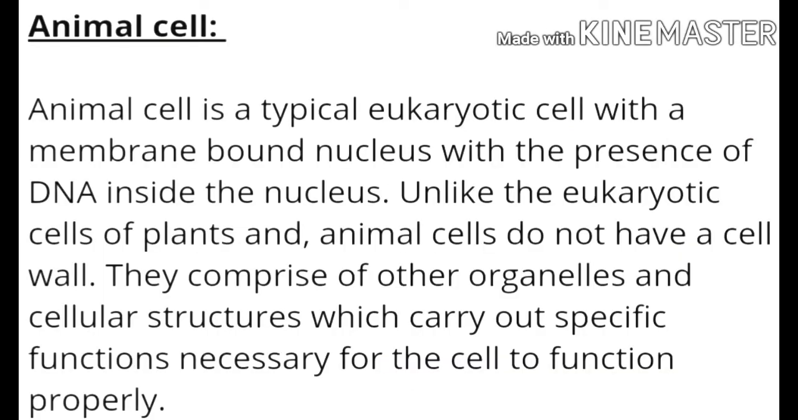Animal cell. An animal cell is a typical eukaryotic cell with a membrane-bound nucleus with the presence of DNA inside the nucleus. Unlike the eukaryotic cells of plants, animal cells do not have a cell wall. They comprise other organelles and cellular structures which carry out specific functions necessary for the cell to function properly.